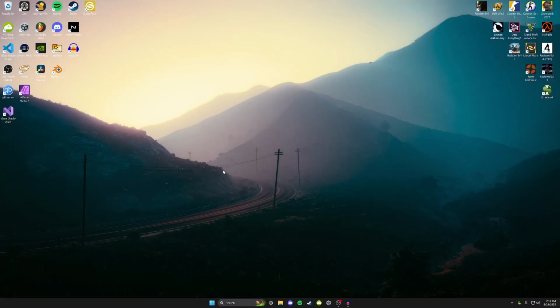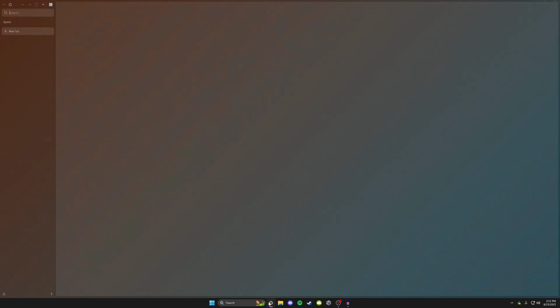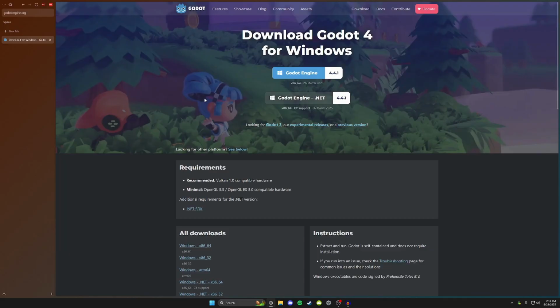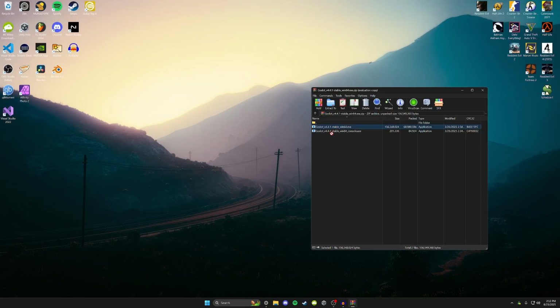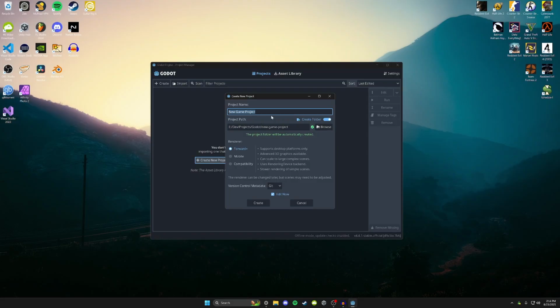Here's me making a game in Godot. First off, however, I need to actually download Godot. As you can see, I don't have it. So we're gonna open up our browser, go to the Godot website, click this link, and download the latest version of the software. And bada bing, bada boom, Godot. It kind of shifted things a little bit, but you know, that's fine. We're gonna go ahead and create a new project.